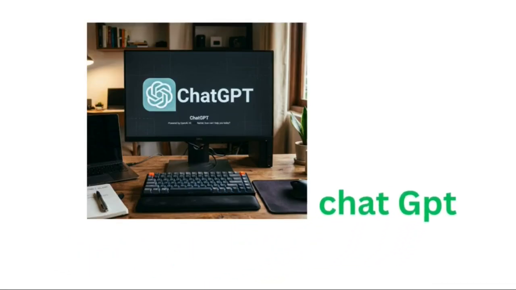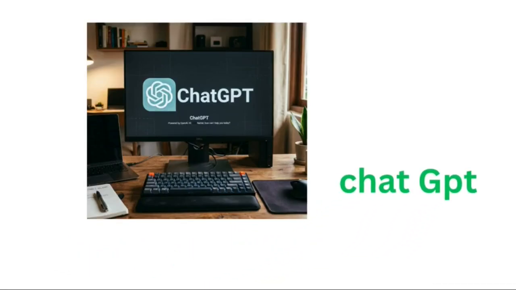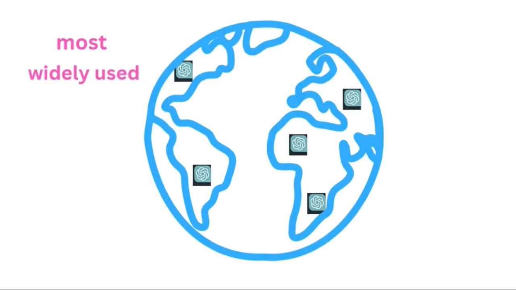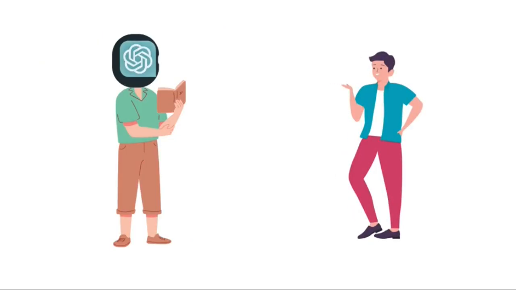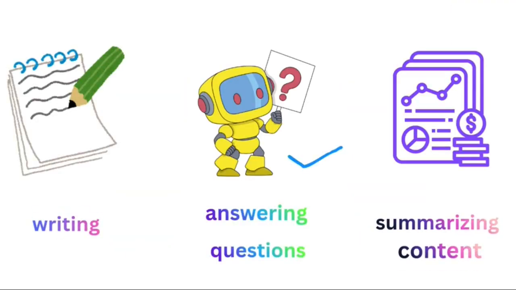OpenAI released ChatGPT in late 2022, and it quickly became one of the most widely used AI tools in the world. It's an AI that understands what you write and responds in a way that feels like you're talking to a real person. ChatGPT is especially popular for writing, answering questions, and summarizing content. Today, many people also use it for coding.